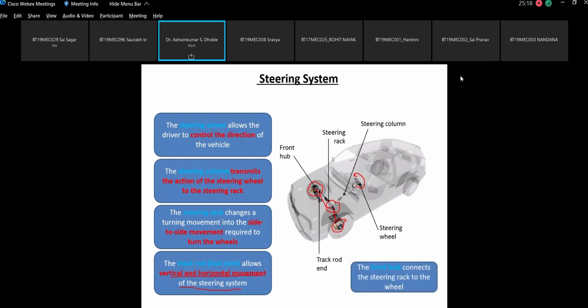Now the front hub, what it says: the front hub connects the steering rack to the wheel. Okay, so this is basically the connection. That means the input which is given to the steering wheel is transmitted. Ultimately it has to be transmitted to the wheel motion, and it should be in synchronization with your steering wheel and the perception of the driver, whether he wants to take a left turn or a right turn or steer the vehicle in the front direction. Okay, so I hope you have understood this.